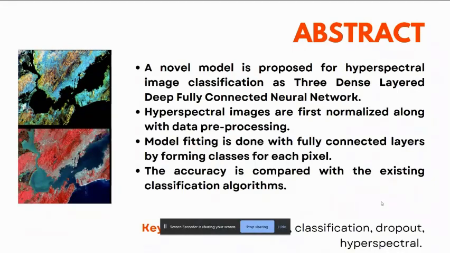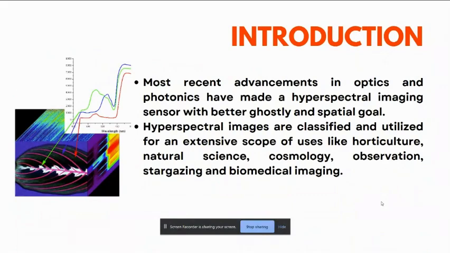So, how can we define a hyperspectral image? According to the most recent advancements in optics and photonics, hyperspectral image sensors are much more efficient than a normal lens. A hyperspectral image is nothing but an image which shows the complete information of an object in a deep manner, where we can get the entire data with 99.9% accuracy.